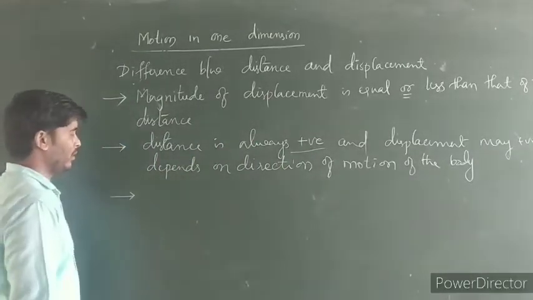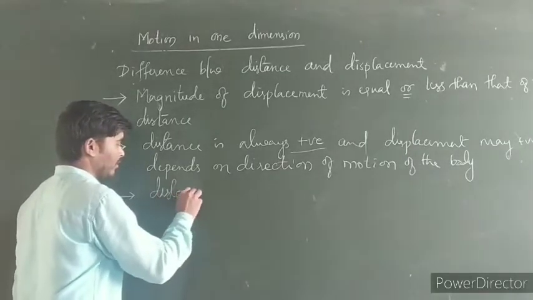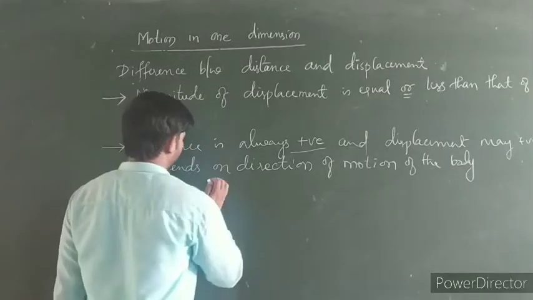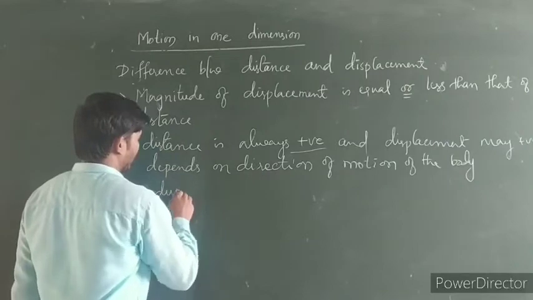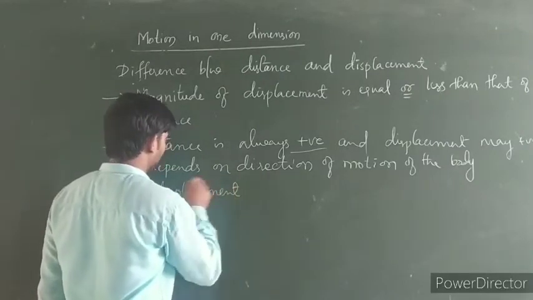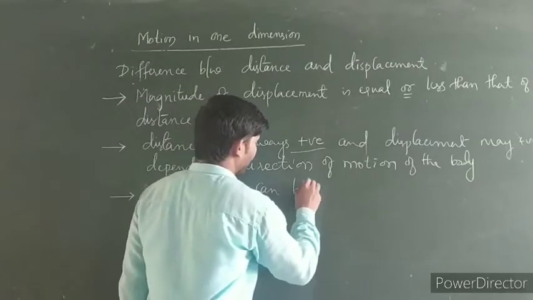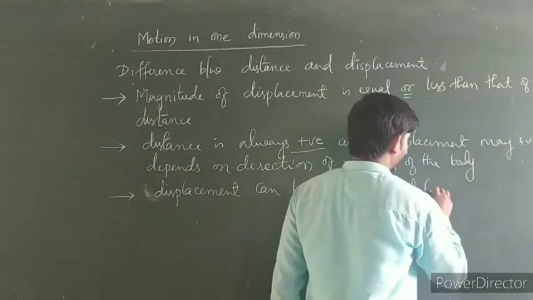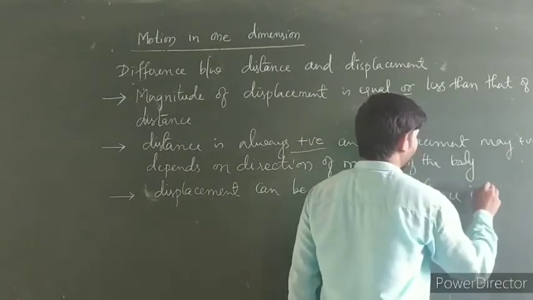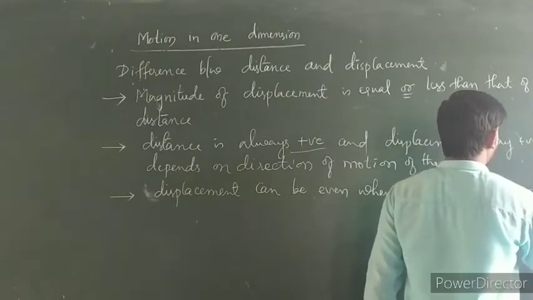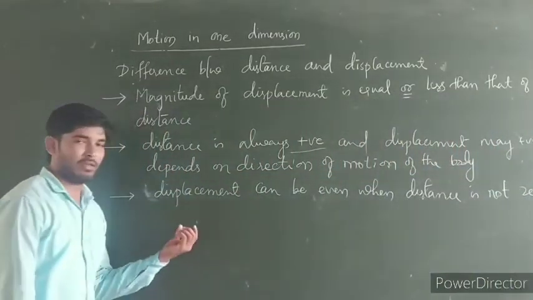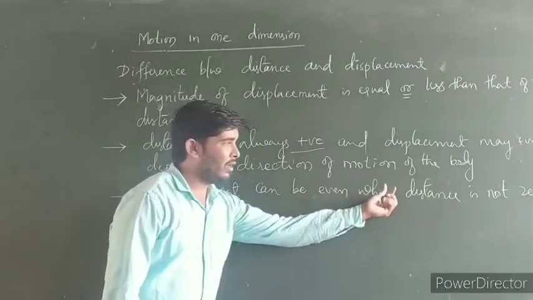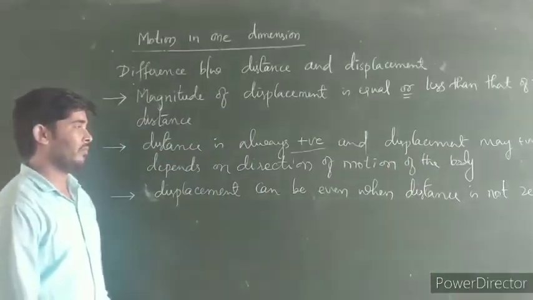So the next point is: displacement can be 0 even when distance is not 0. See, try to understand this statement. Displacement can be 0 even when the distance is not 0.